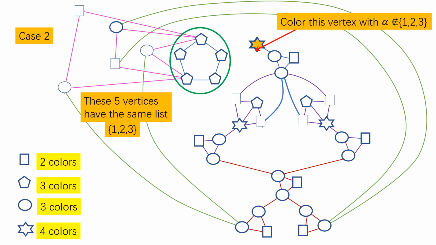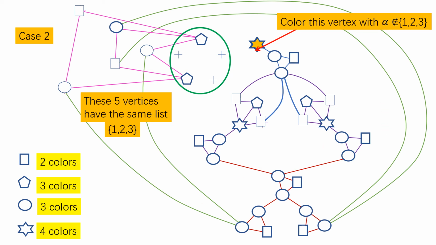Then I can remove this vertex because it has 3 colors in the list and it has only 2 neighbors. So whatever color is assigned to its neighbors, I can find a color for this vertex from its list. So I don't need to worry about this vertex. So I just remove it. Now similarly, I can remove this, I can remove this. Okay, so I just need to color the remaining graph. If I can color this remaining graph, I can color those removed vertices easily.